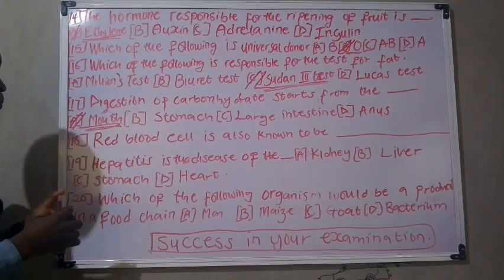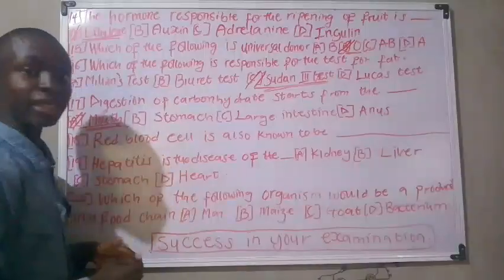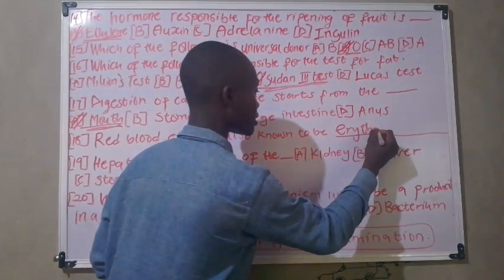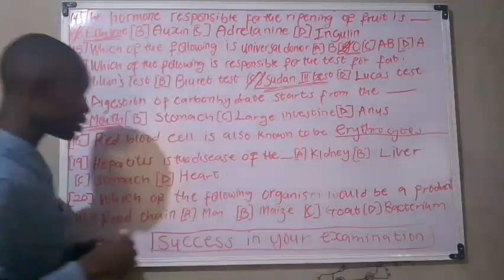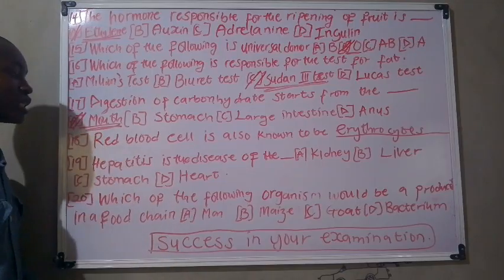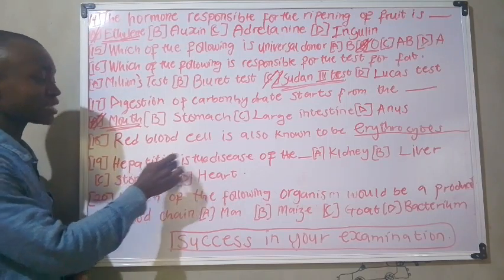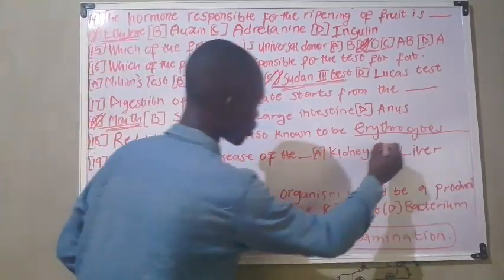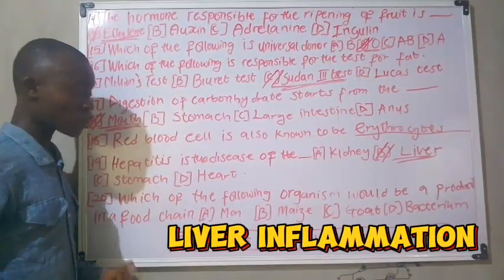Now moving on to the next practice question, we have: red blood cell is also known as erythrocytes. Okay, that should be noted. Now let's move to the next practice question. We have: hepatitis is the disease of the dash. It is the disease of the liver. Okay, it causes liver inflammation. Okay, that should be noted.